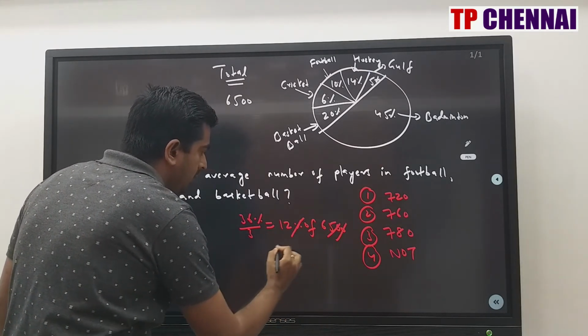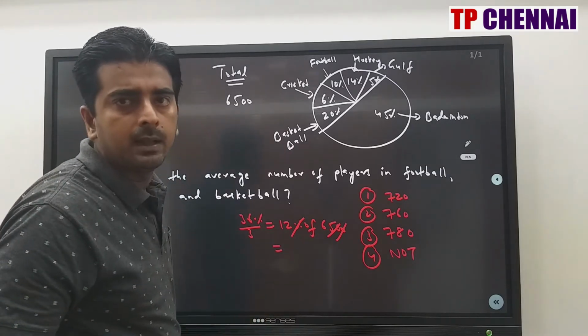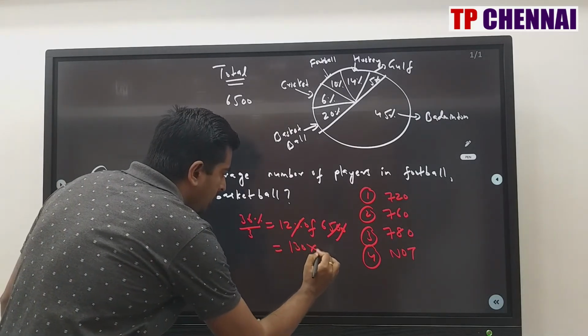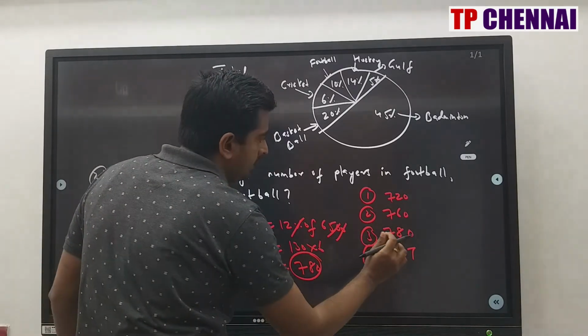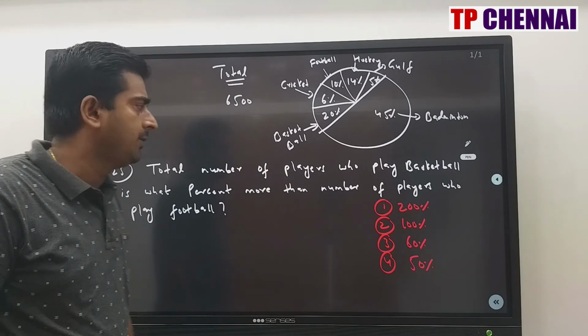12% of total. Double 0% will go out. What is 65 into 12? Same concept. Double the odd number, half the even number. So 130 into 6. What is the answer? 780, which is third option. So now we'll see question number 25.